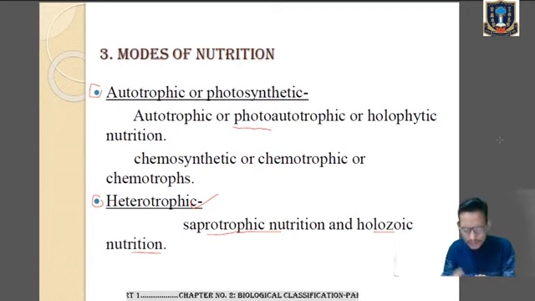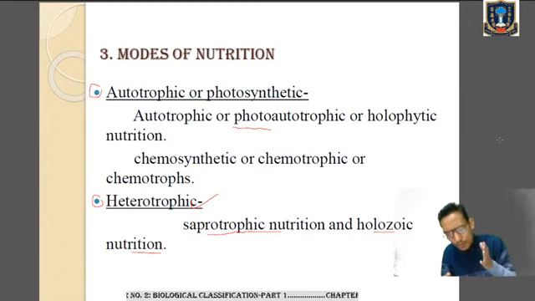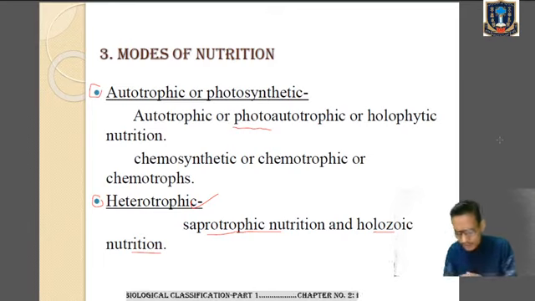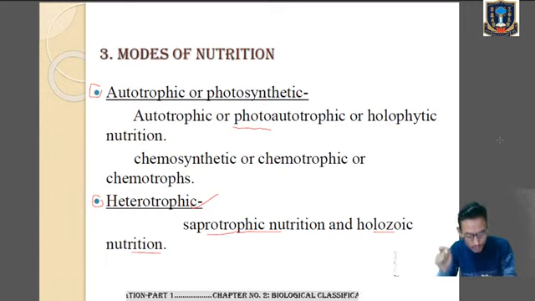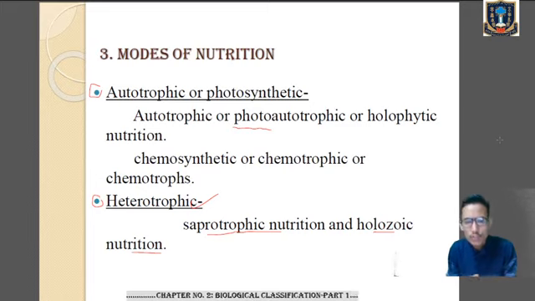And there are certain organisms like Euglena where we find more than one mode of nutrition, and they are known as mixotrophs, and their mode of nutrition or feeding is known as mixotrophic nutrition. So under the mode of nutrition, we have two types, autotrophic and heterotrophic.